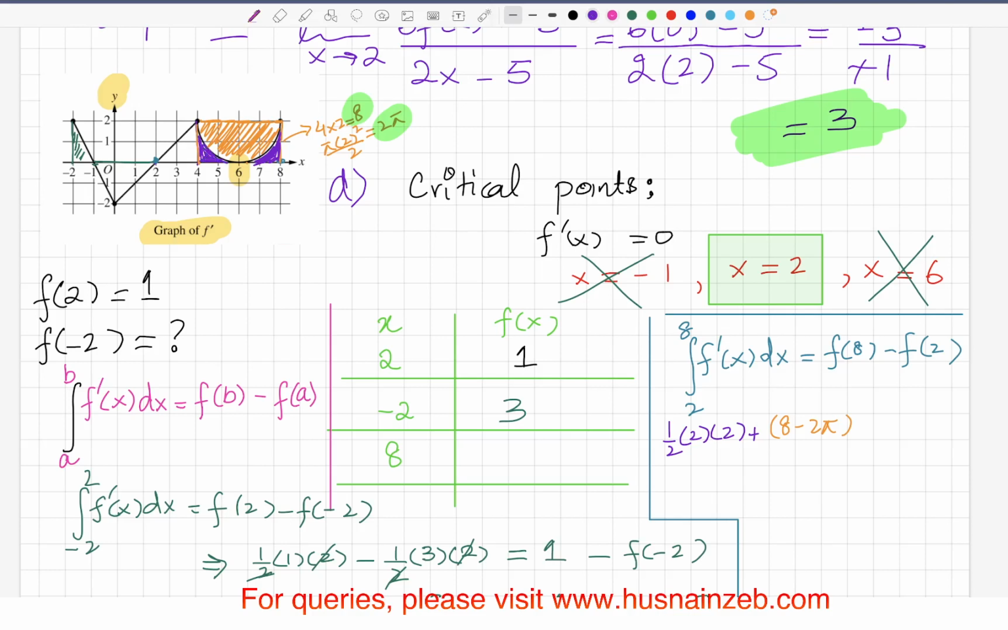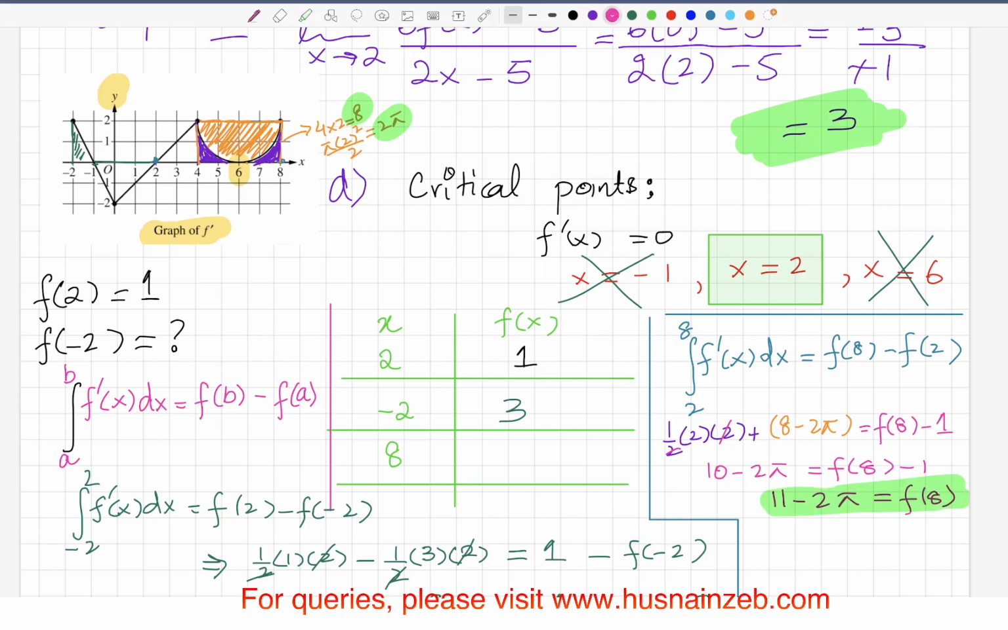So now it should be equal to f of 8 minus f of 2. f of 2 is 1. Okay, let's try to solve this. So 10 minus 2 pi is equal to f of 8 minus 1. Just take this 1 to the other side: 11 minus 2 pi is f of 8. Okay, so you got this.